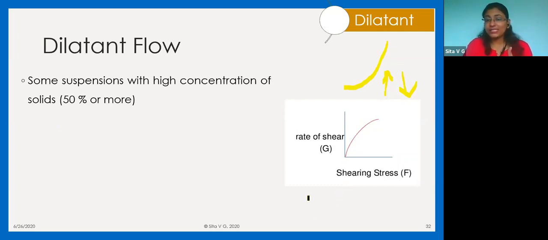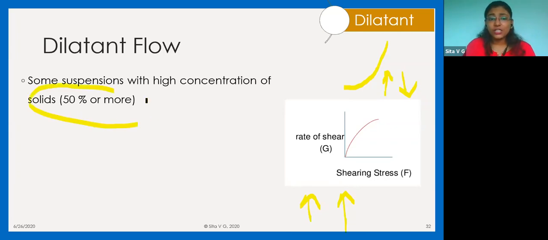So here what you have to understand is as the shear stress increases, your viscosity increases, because it is an upward arrow. If you have a lower arrow, you can say that your shear stress is inversely proportional to viscosity. And in the dilatant flow, when you have an upward arrow, your shear stress is directly proportional to the viscosity. That means if I give it more agitation or more shaking, my viscosity is going to increase. And in which systems is this exhibited?